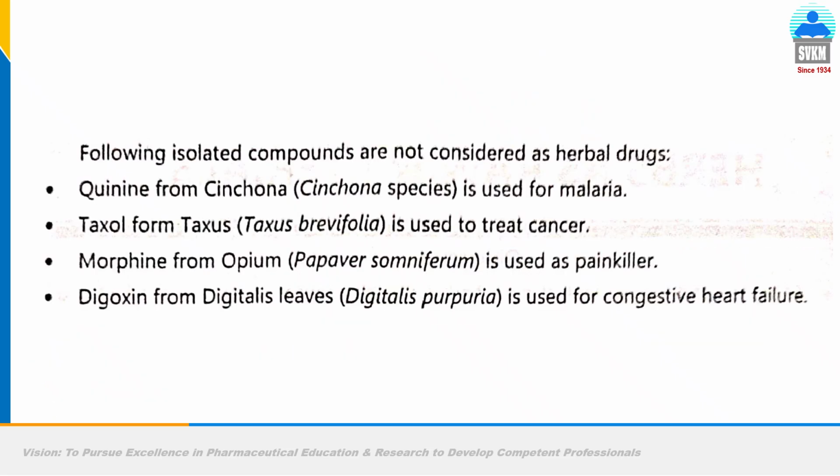So if we get quinine from cinchona in pure fashion, it is approved by US FDA. It is having potent medicinal activity. It is a single component and it has shown activity in humans through clinical trial. And if there is a well developed analytical method to quantify this chemical, then it is no more herbal. Yes, it is herbal from the origin point of view, but from the regulatory point of view, it is an allopathic medicine.